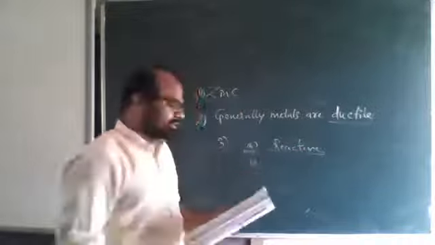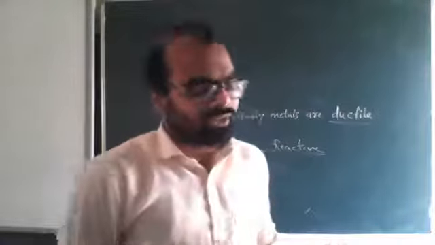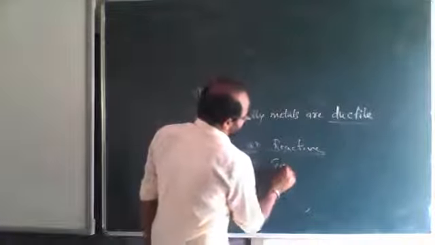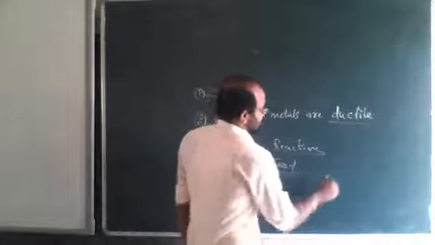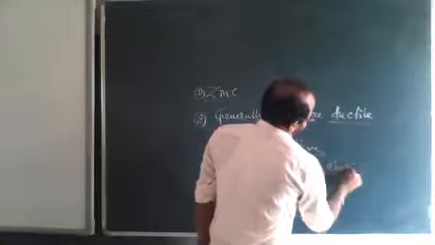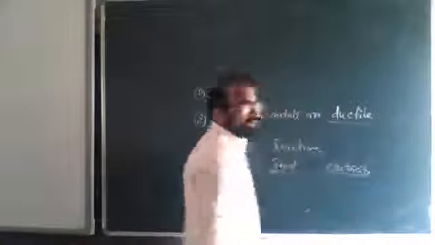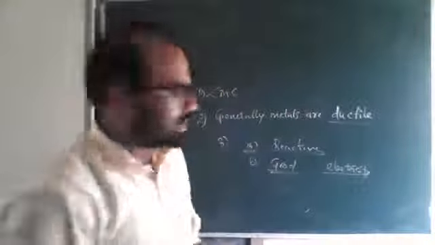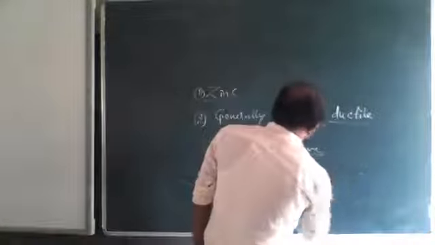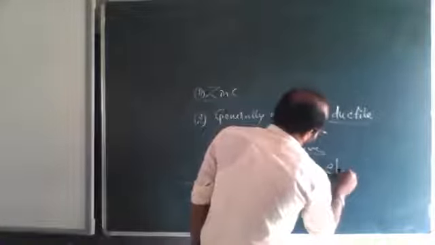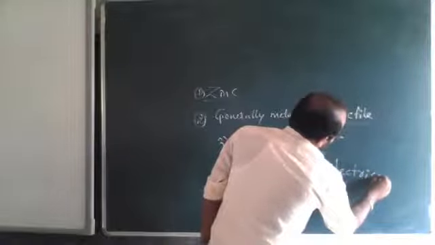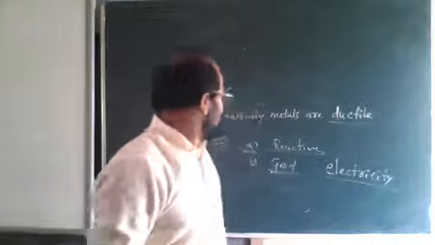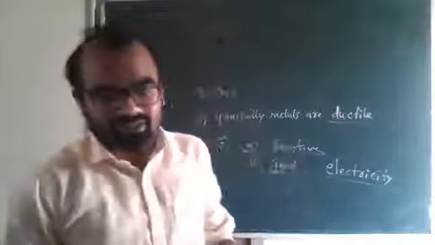What is my B there? Metals are dash conductors of heat and electricity. Metals are good conductors of heat, and another one is electricity. Metals allow heat to pass through them, and metals allow electricity to pass through them. So metals are good conductors of heat and electricity.